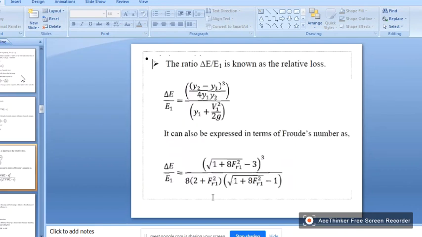So the ratio delta E by E1 is known as the relative loss, which can be calculated. We know delta E is equal to (y2 minus y1) whole cube by 4 y1 y2, divided by E1, which is equal to y1 plus v1 square by 2g. If you simplify this one, you will get this equation.